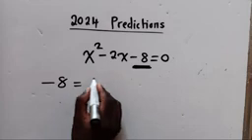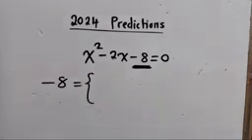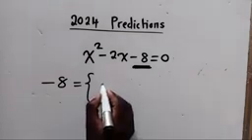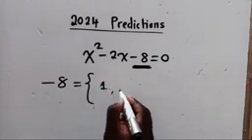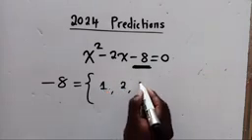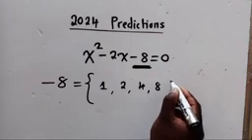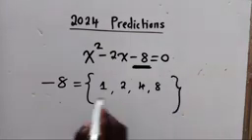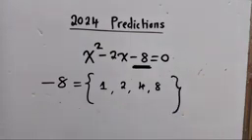You find the numbers which can go into negative 8 without leaving any remainder. So we've got 1, of course, 2, 4, and 8 itself. These 4 numbers are able to go into 8 without leaving any remainder.